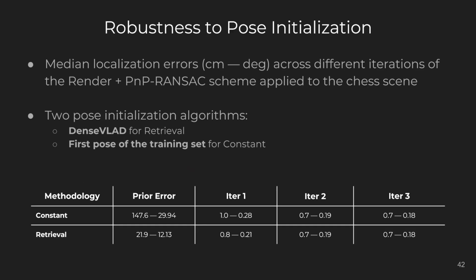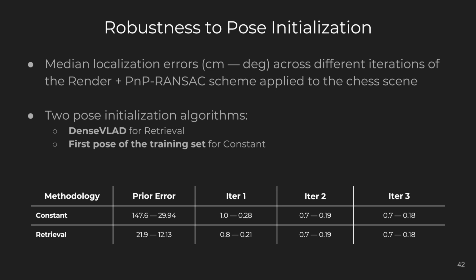We analyze the impact of different pose initialization priors on 6 DOF localization accuracy. Specifically, we compare 2 initialization strategies on the 7 scenes dataset, constant and retrieval. In the constant strategy, we use the first pose of the test dataset as the initial query image. As the target image moves further from this initial pose, the problem becomes equivalent to having a noisy pose estimate. However, unlike adding random noise, this approach is fully deterministic and reproducible, ensuring a fair point of comparison for future work.